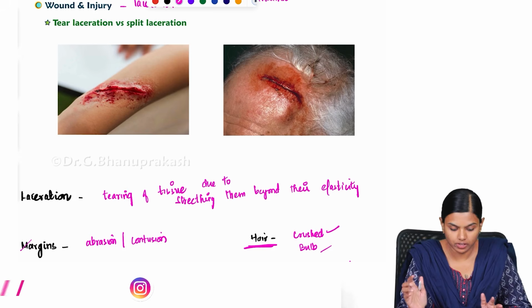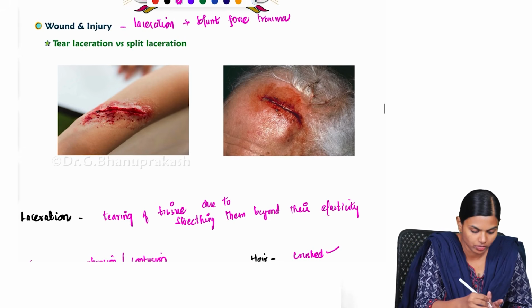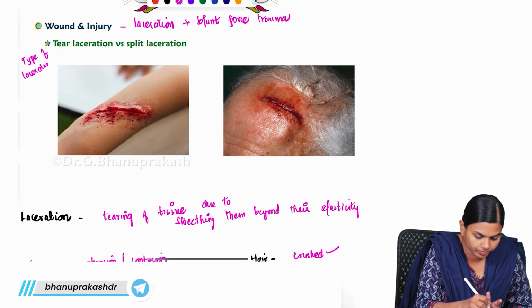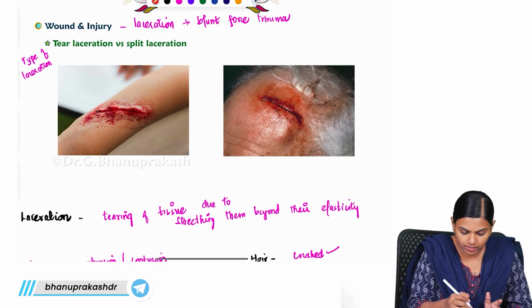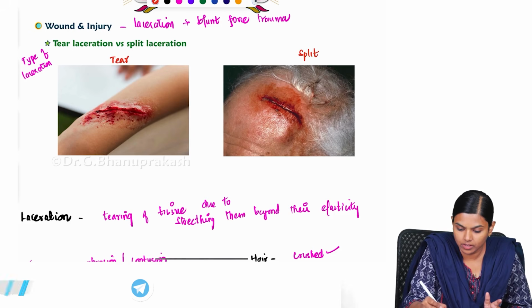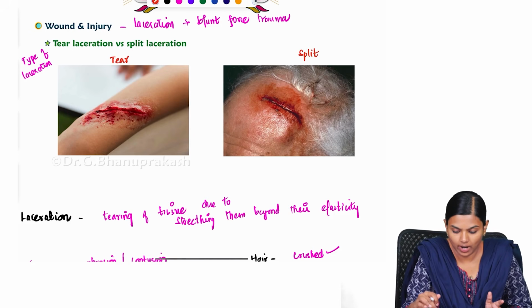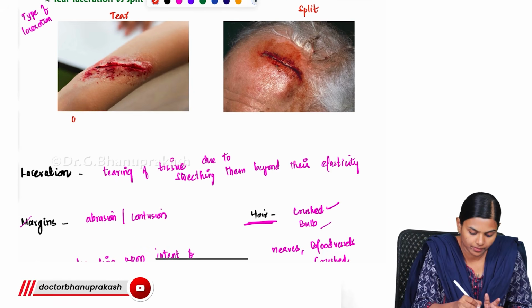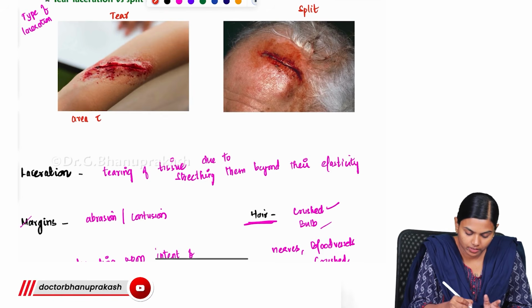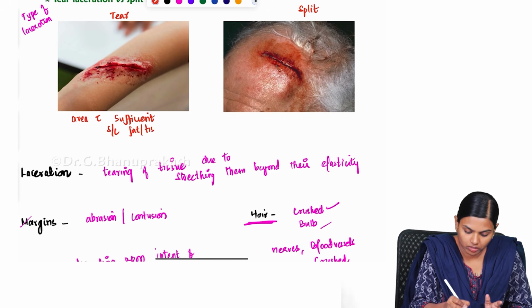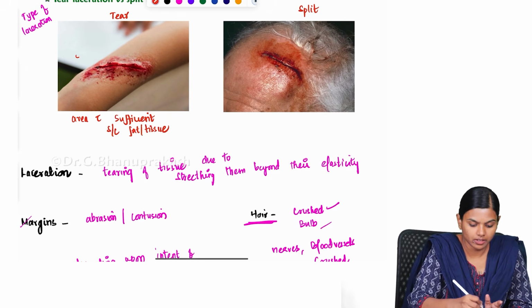Now what you are going to see is types of laceration. So first, this is your tear laceration and this is your split laceration. Here what happens is that when blunt force trauma acts in an area with sufficient subcutaneous fat or tissue, you will be getting this tear laceration.